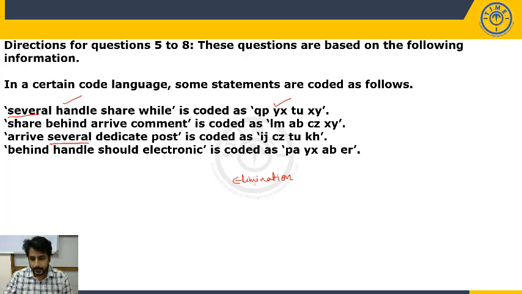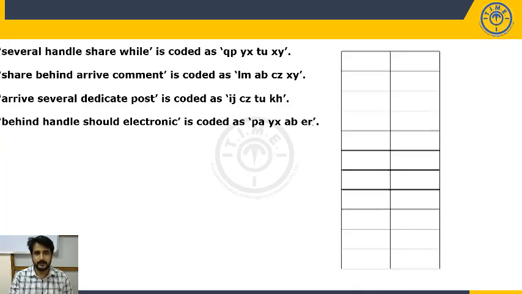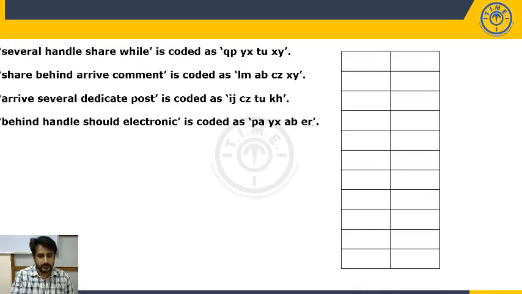The same information I have copied to the next slide. Now let's start with the common element, several. It is in the first statement. I will directly start with the first statement. I won't pick any words randomly. Now the same several is in the third statement. Other than several, do we have any other common term?